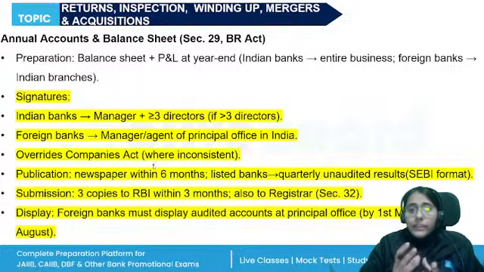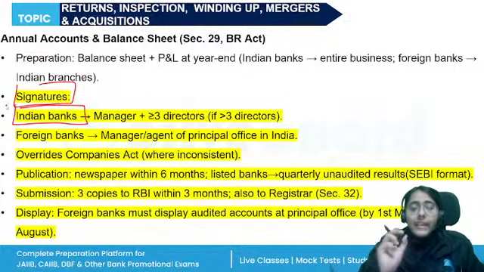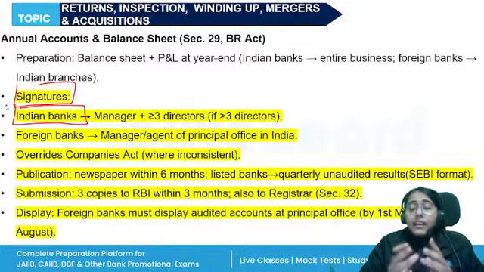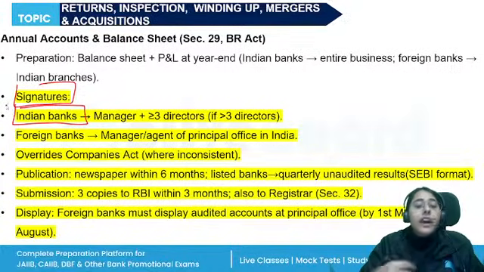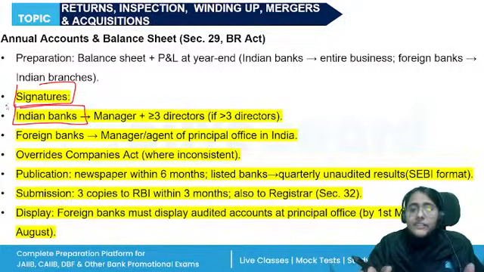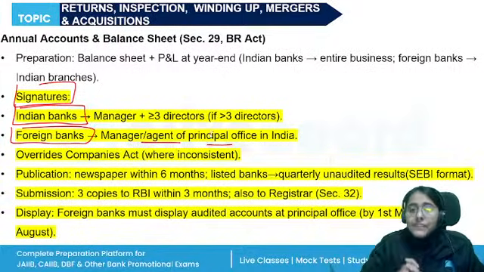Then the balance sheet and profit and loss account will be signed, again very important, signatures. In case of Indian banks, the balance sheet and profit and loss account has to be signed by a manager or the principal officer of the company, and at least three directors if there are more than three directors. If there are less than three directors, all the directors will sign it. In case of a foreign bank, the manager or the agent of the principal office in India will sign it.